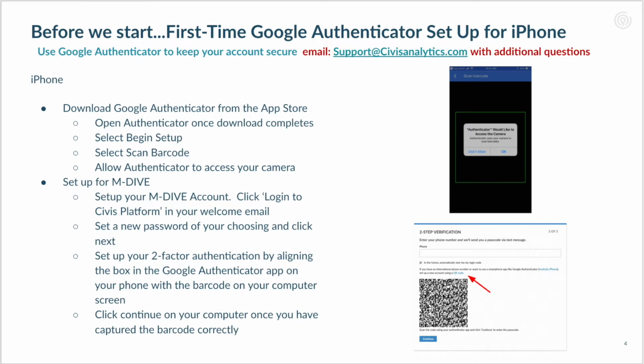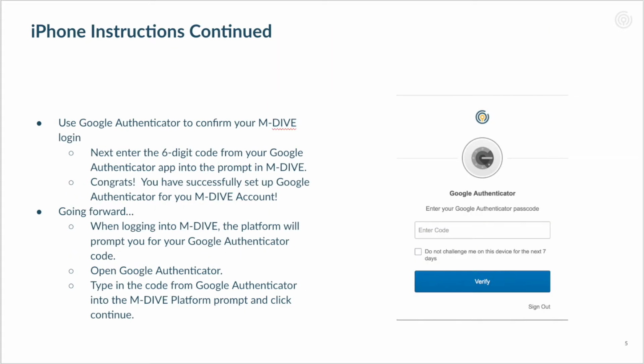Now, we're going to set up your two-step verification by aligning the box in the Google Authenticator app on your phone with the barcode in Civis Platform on your computer screen. Click Continue on your computer once you have captured the barcode correctly.